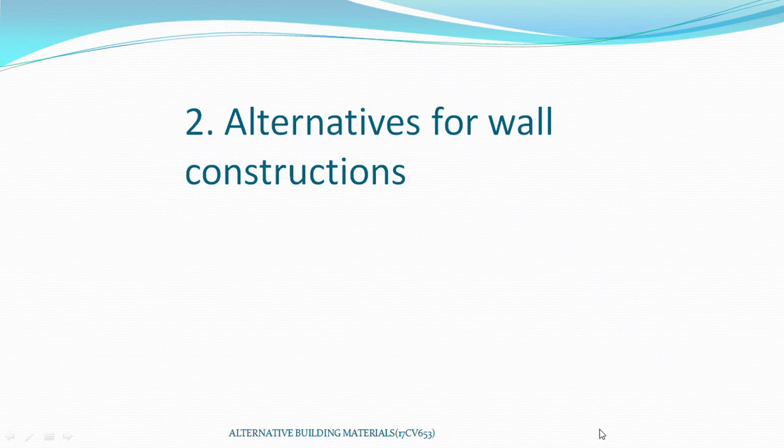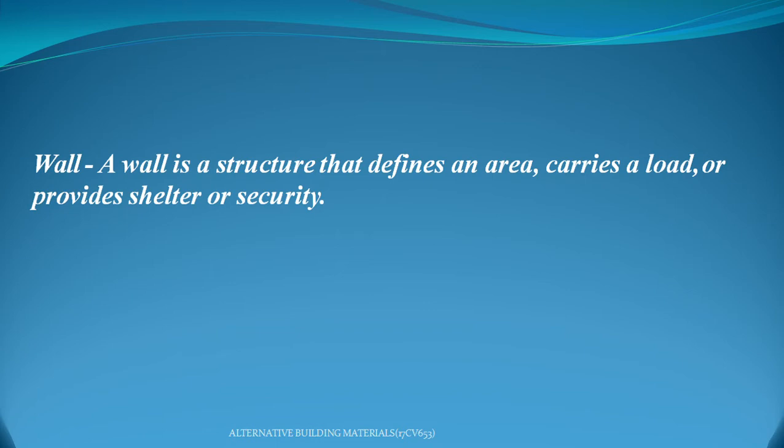Hello students, now I am going to explain about alternatives for wall constructions. First of all, I want to explain wall. What is a wall? A wall is a structure that defines an area, carries a load, or provides shelter or security. It is also defined as an upright member, the width of which exceeds 4 times its thickness.